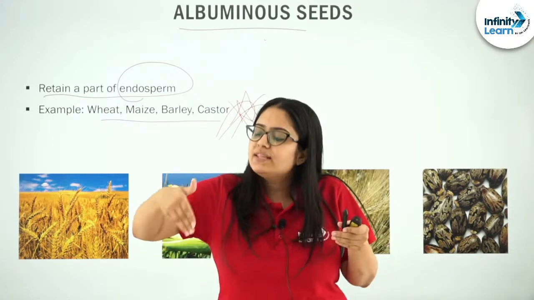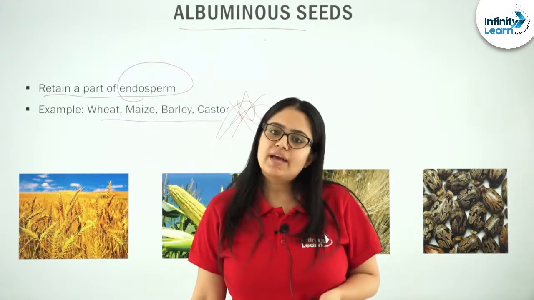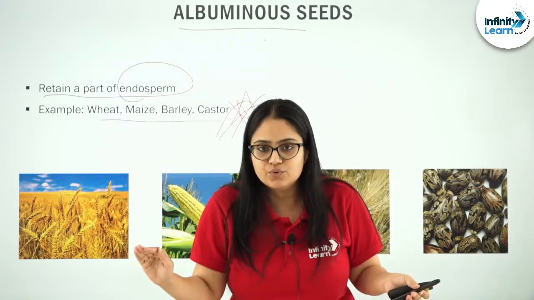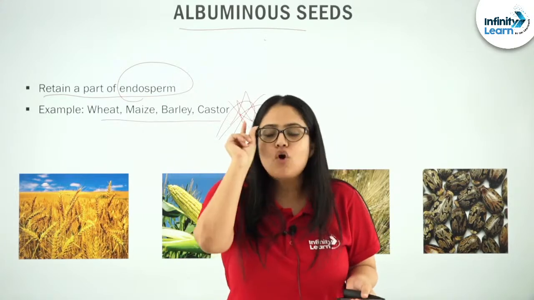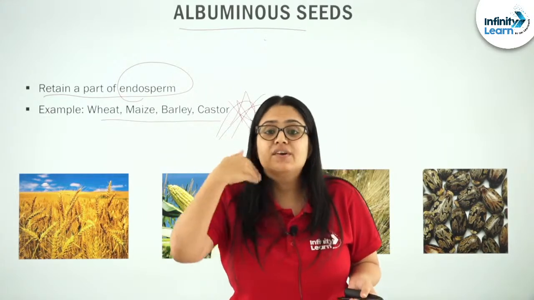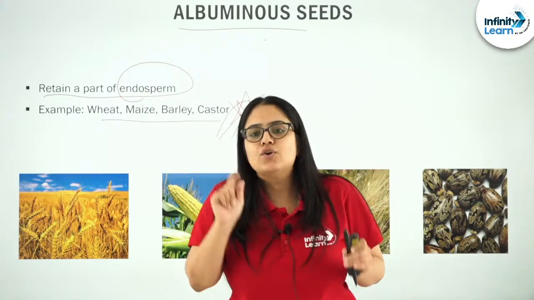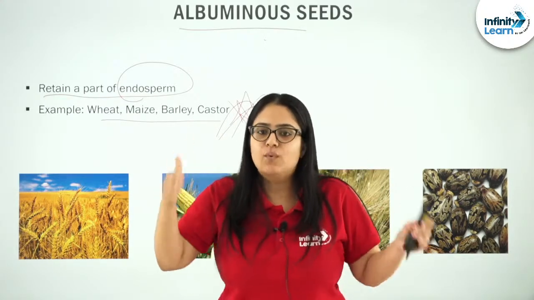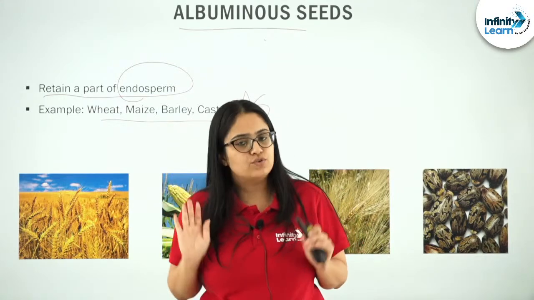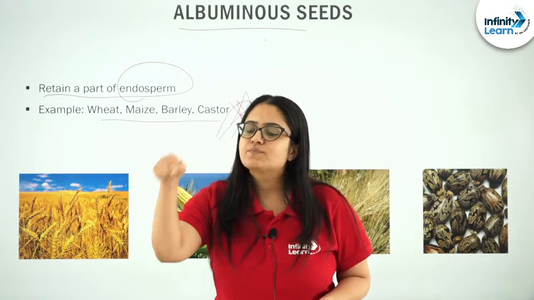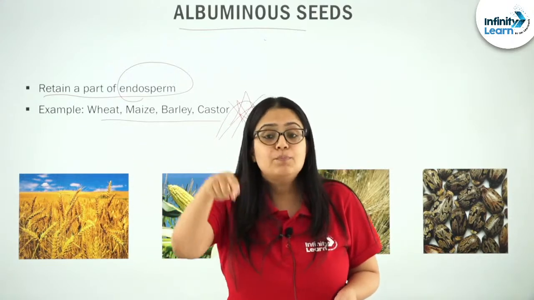Because during the developmental stages of the embryo, the entire endosperm was not consumed, and hence a part of the endosperm got retained inside such seeds, and such seeds are known as albuminous seeds.